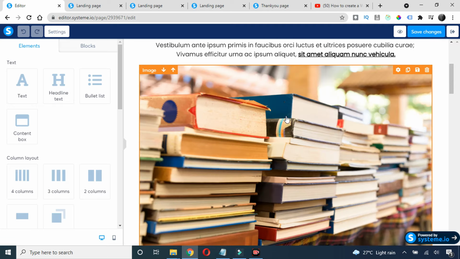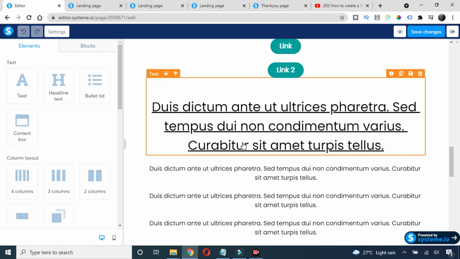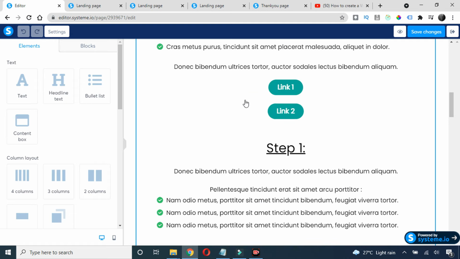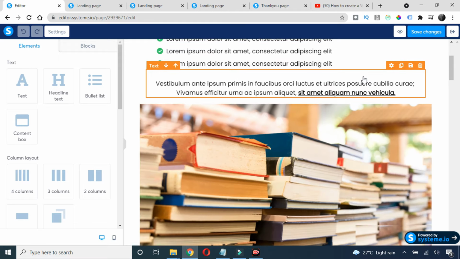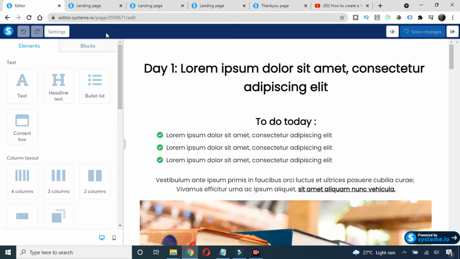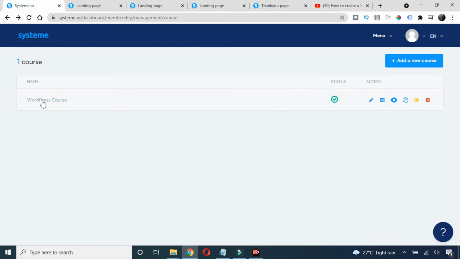I'm not showing you here how to customize all this because I think it is straightforward. You can do it for yourself, and plus it will take a lot more time if I start showing how to customize the pages. Okay, so let's click on the save changes and go back. So now we have created a course here. Okay, the course name is WordPress course.